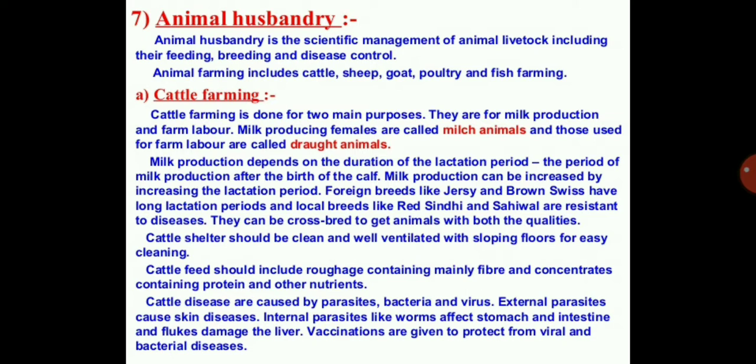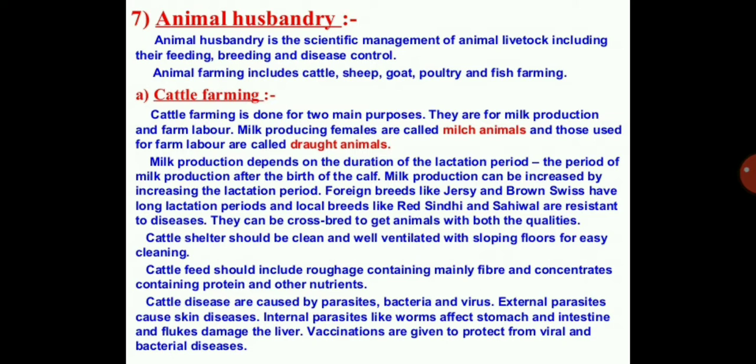Cattle shelter should be clean and well ventilated with sloping floors for easy cleaning. The sloping floors mean what? Whenever they urinate or excrete, all must flow down. It should not remain where they are standing or sitting. Cattle feed should include roughage containing mainly fiber and concentrates containing protein and other nutrients.